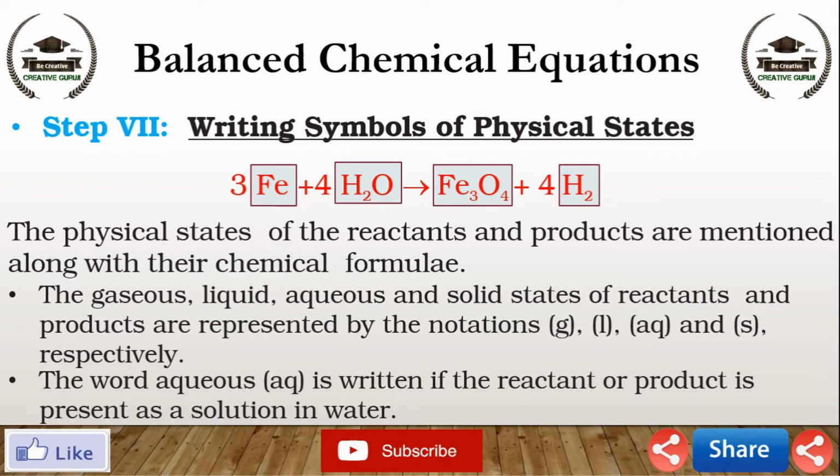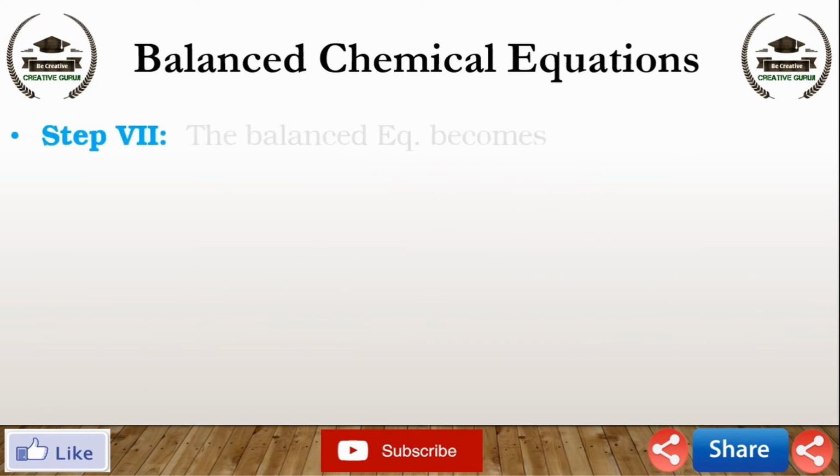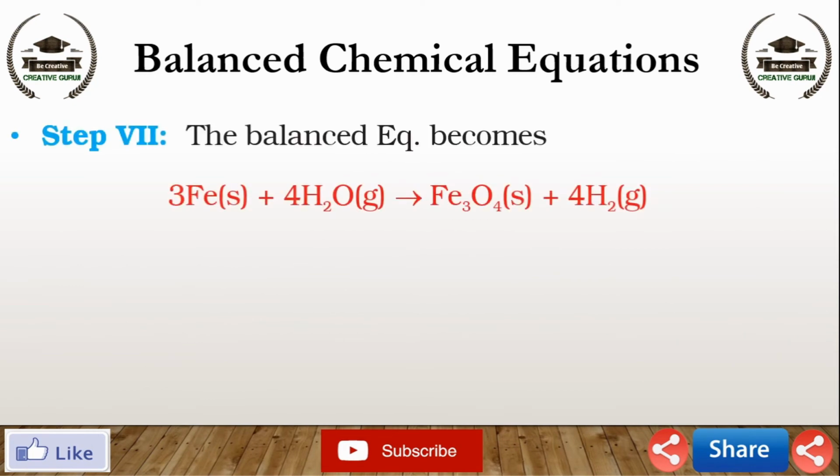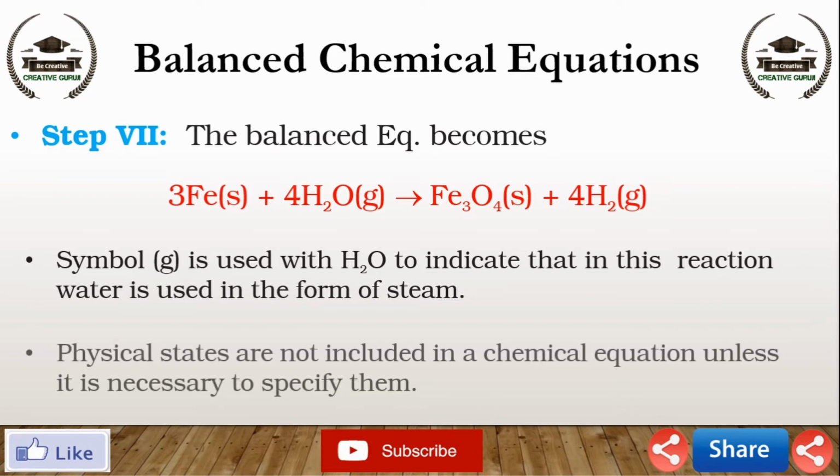The balanced equation becomes 3Fe(s) plus 4H2O(g) gives Fe3O4(s) plus 4H2(g). Note that the symbol g is used with H2O to indicate that in this reaction water is used in the form of steam. Physical states are not included in a chemical equation unless it is necessary to specify them.